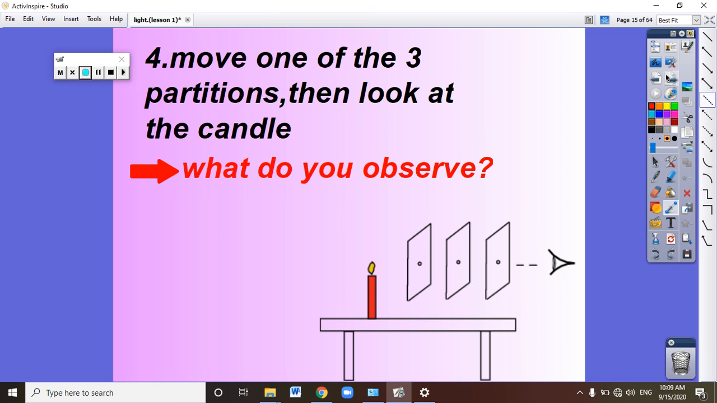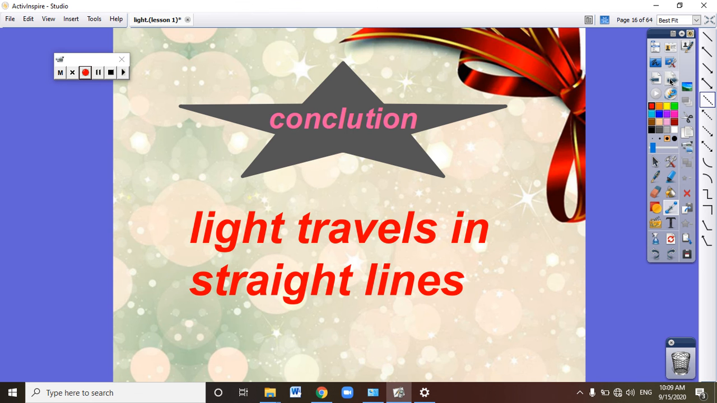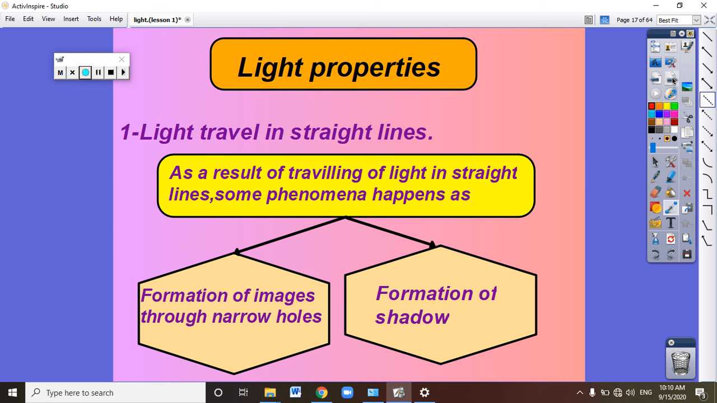If we move any partition from its place, can we see the light of the candle? No. Why? Because light travels in a straight line. The conclusion of this experiment: light travels in a straight line. So the first property of light is that light travels in a straight line.